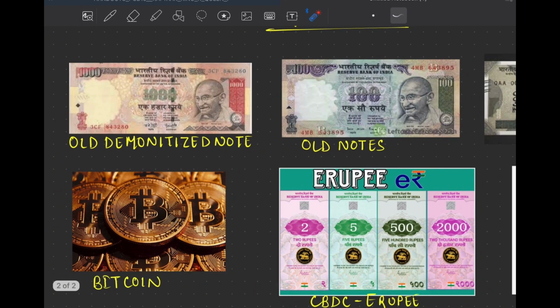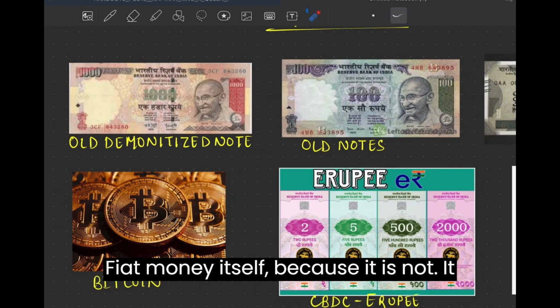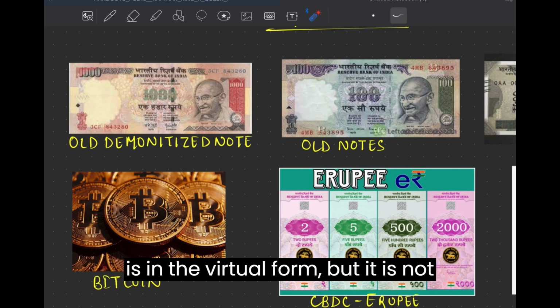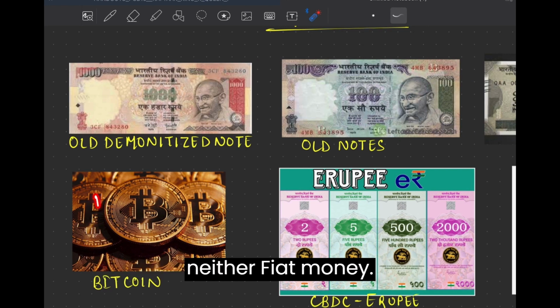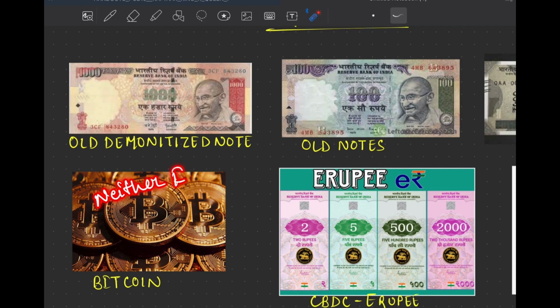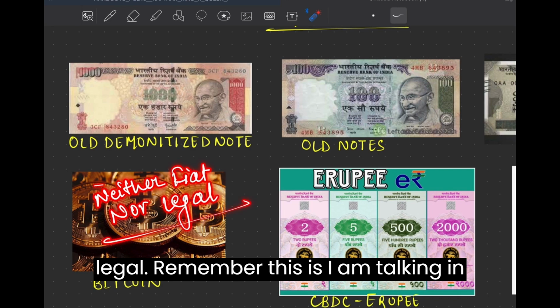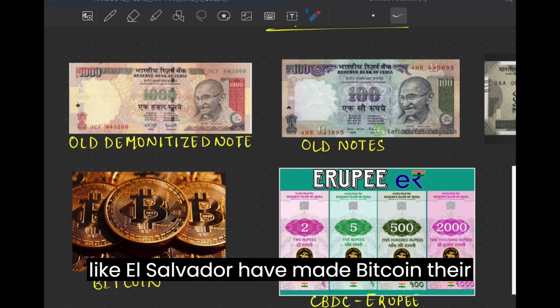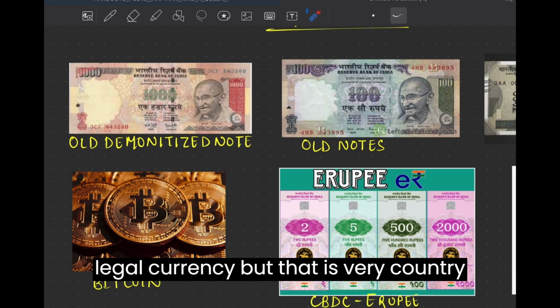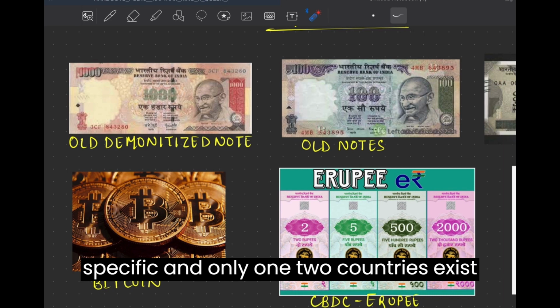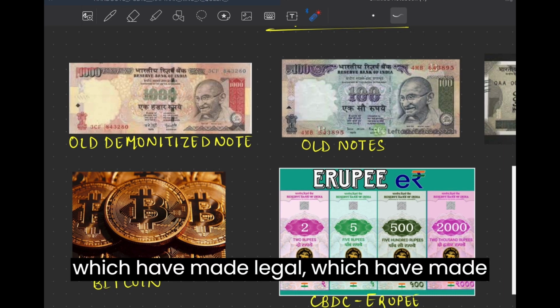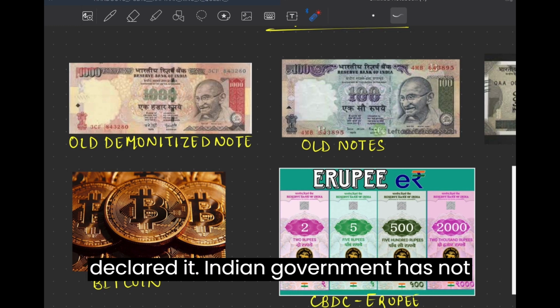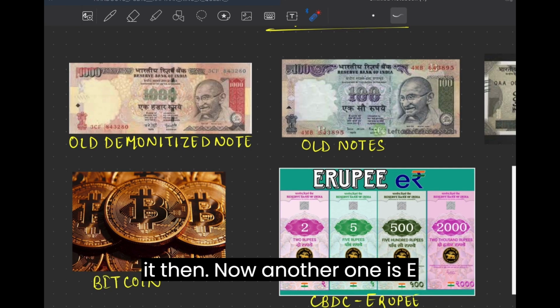Now look at Bitcoin. Is Bitcoin a fiat money? Bitcoin is not a fiat money itself, because it is in virtual form, and it is not issued by any government. So it is neither fiat nor legal. Remember, I am talking in respect of India because we are dealing with the Indian government. Some countries like El Salvador have made Bitcoin their legal currency, but that is very country specific, and only 1-2 countries exist which have made Bitcoin a legal tender, because they have declared it. The Indian government has not declared any such thing yet. So if any such thing comes in future, we'll look at it then.